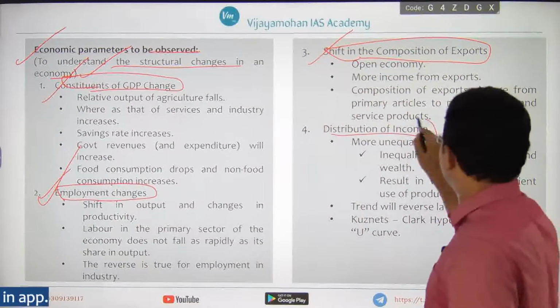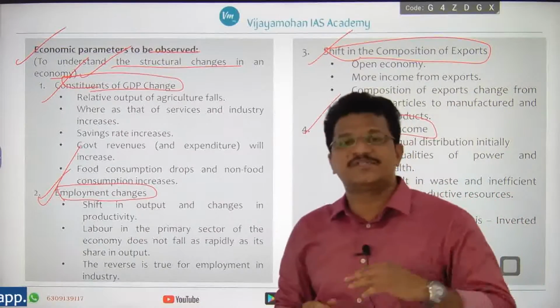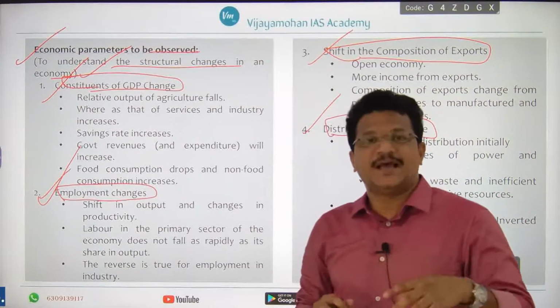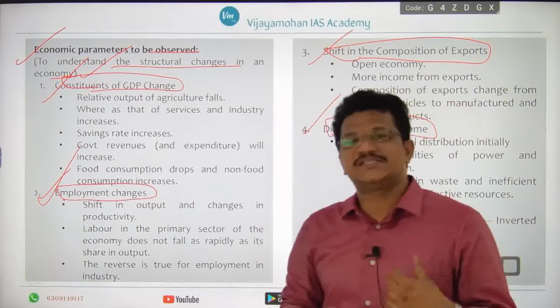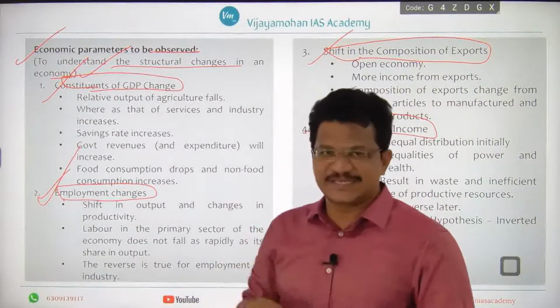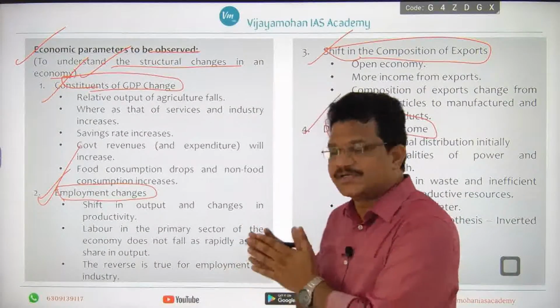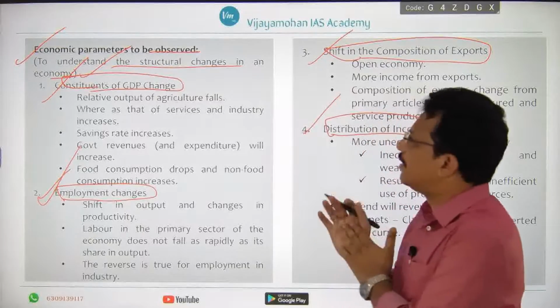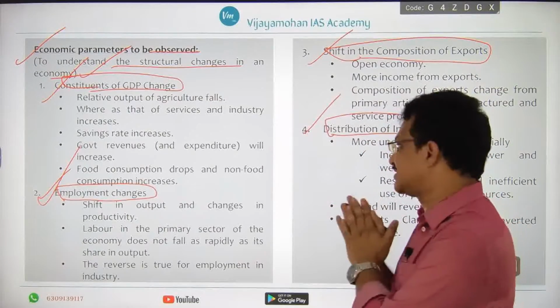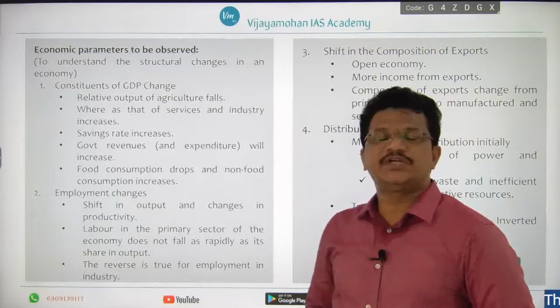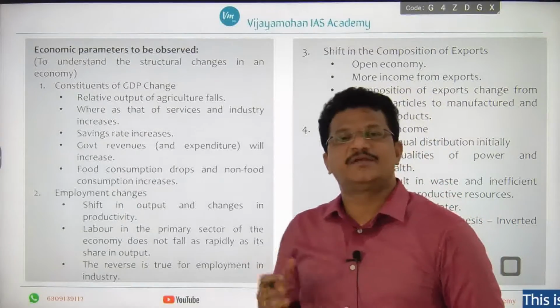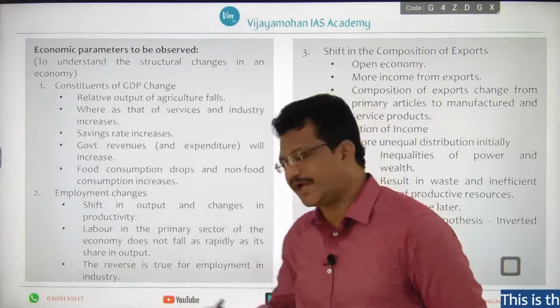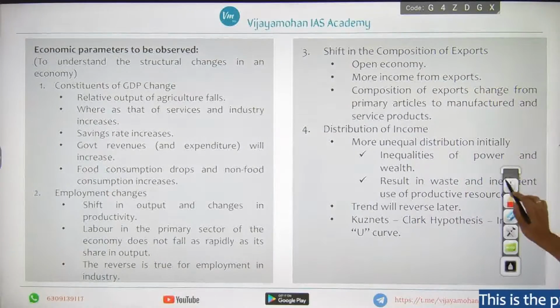Then distribution of income, how inequality is happening in the economy, whether inequality is increasing or decreasing. So these are the key parameters that you need to observe as the economy moves from a low development path to a high development path, right?